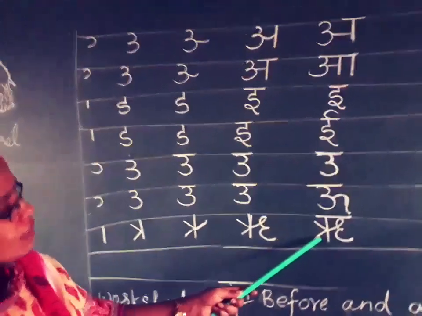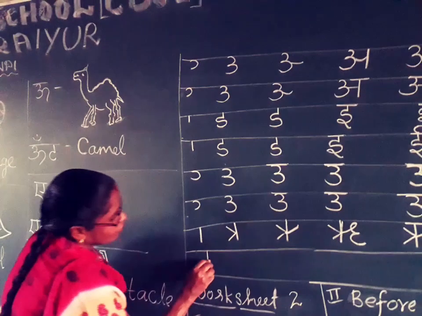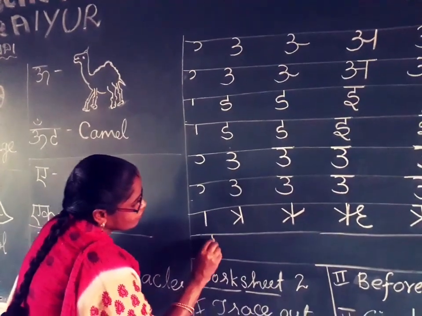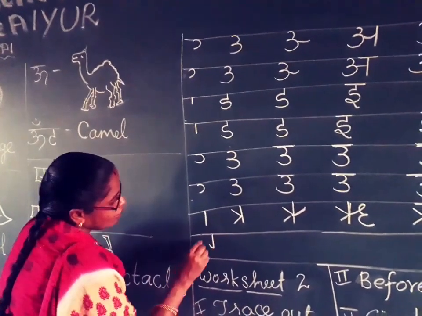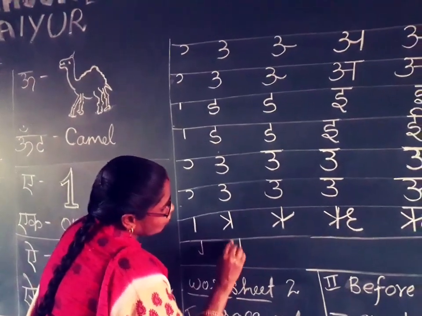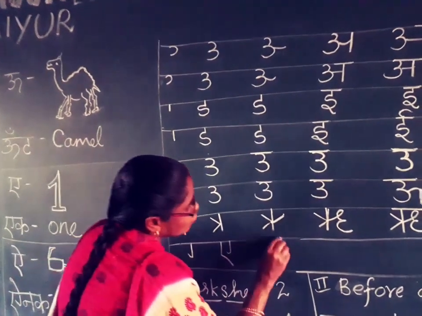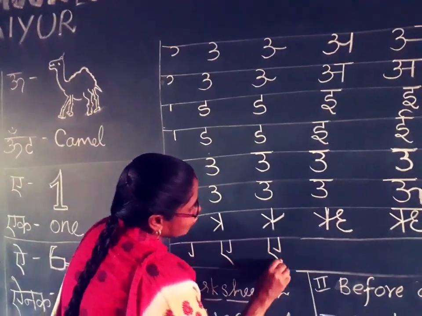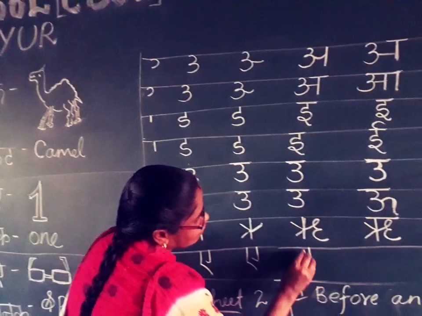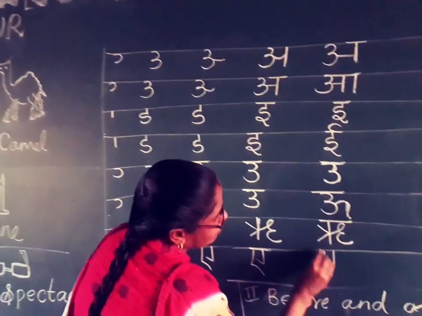This is Re. Next one, A. How to write A? This is small j, small chain. Then after the straight line and cross line, next one the same. Next one, a slipping line. This is A.